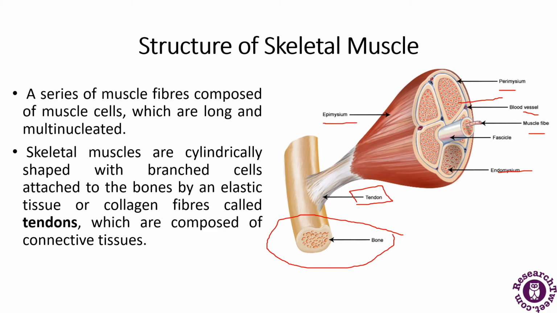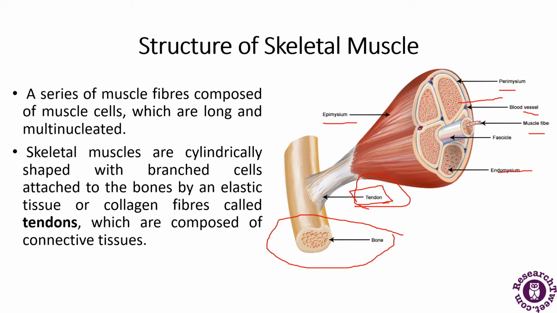Now the skeletal muscles are cylindrical in shape with branched cells, attached to the bones by an elastic tissue or collagen fibers that is known as the tendons. So it is being displayed here in this figure and they are composed of connective tissues. So the end of each skeletal muscle has a tendon which connects the muscle to the bone and connects directly to the collagenous epimysium, which is the outer covering of the skeletal muscle.